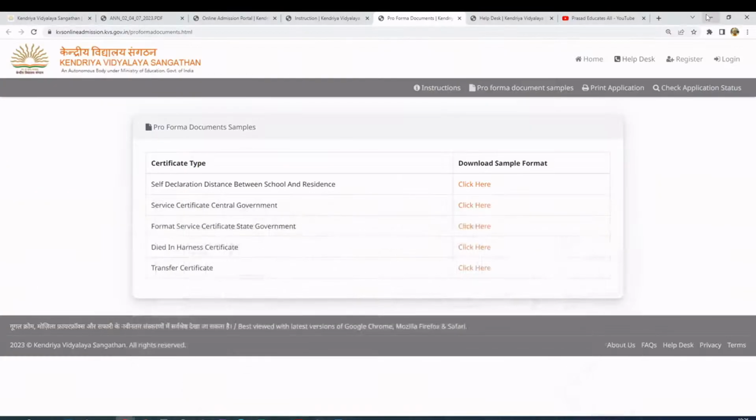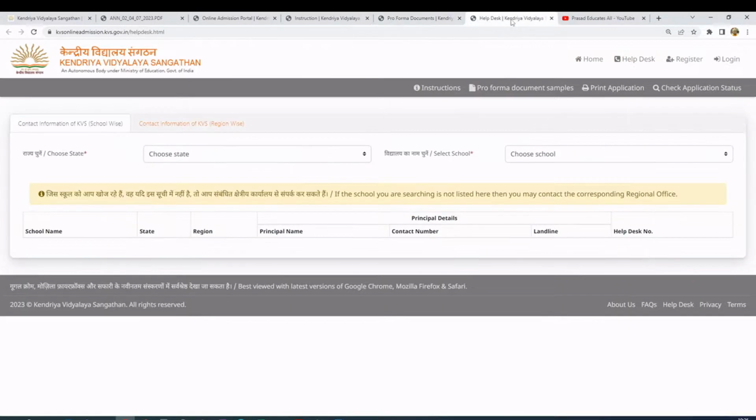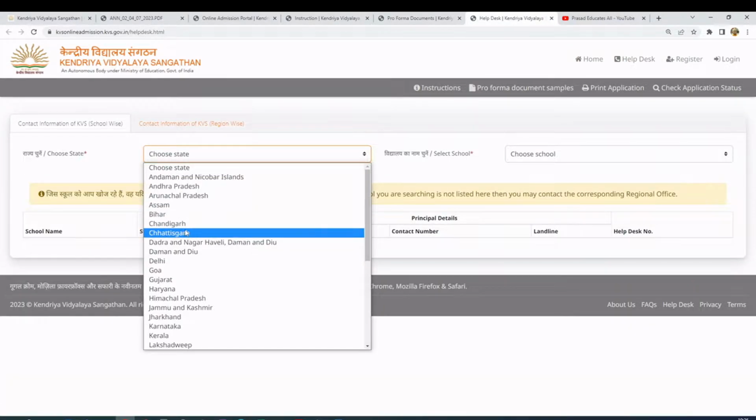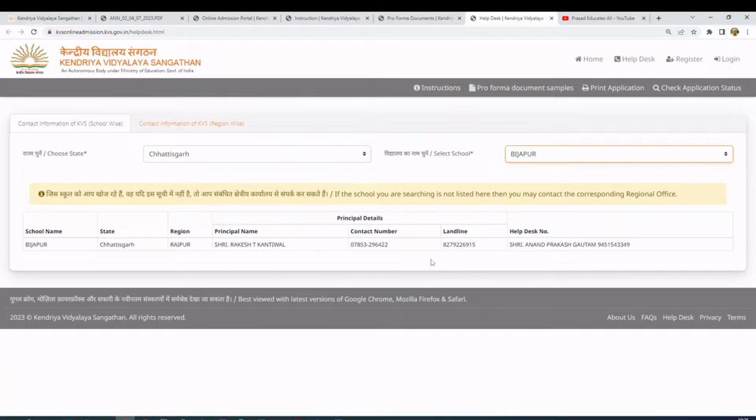Okay, so this is about the documents. And if you want to contact any of the schools for any queries, you get the direct mobile number. You can get in touch with the officials to get further information.